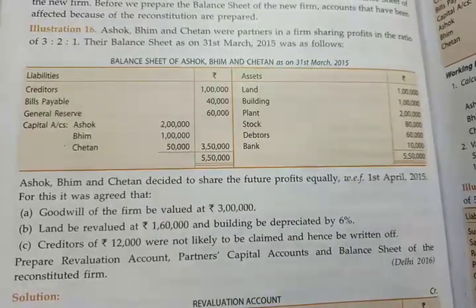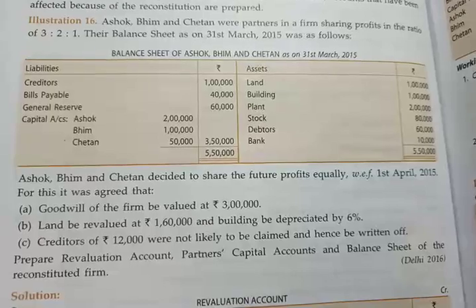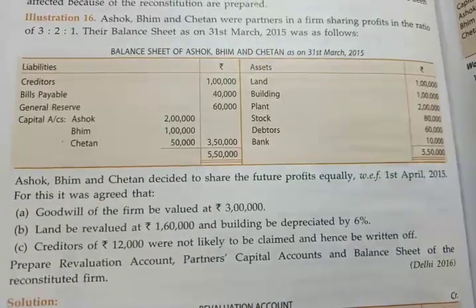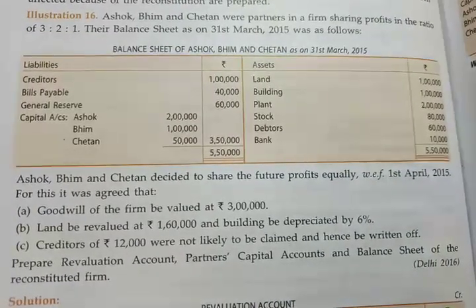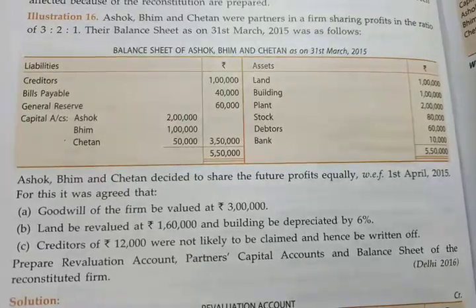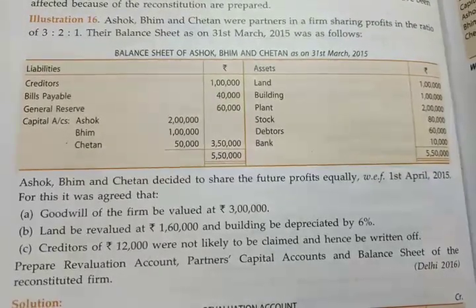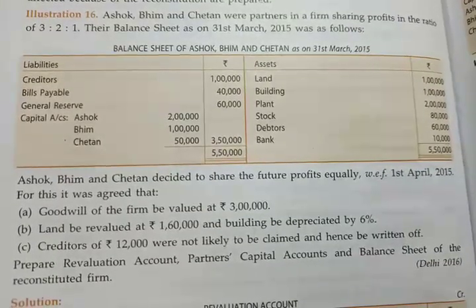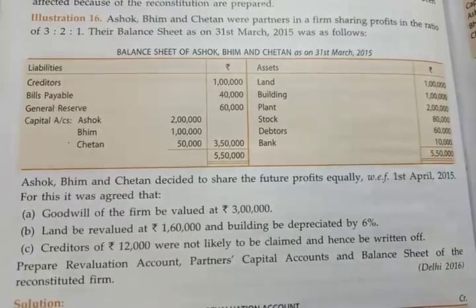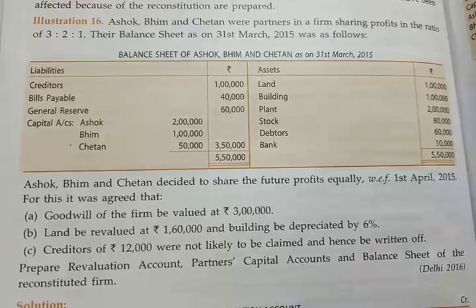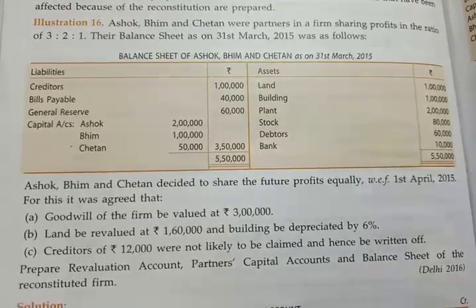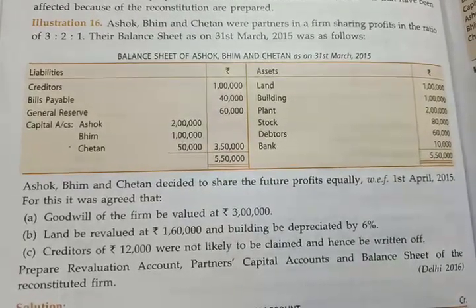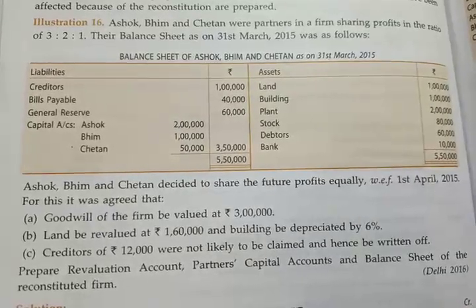Good morning students. Today we will solve a full problem of change in profit sharing ratio between the partners. See the problem. Ashok, Bhim and Chetan are the partners in the firm and their old profit sharing ratio is given 3:2:1. Their balance sheet is given in the problem as on 31st March 2015. After the balance sheet, they have decided to share the future profits equally.